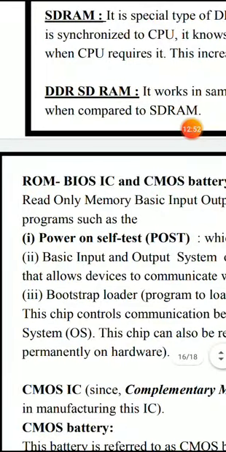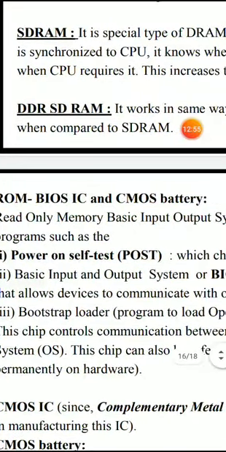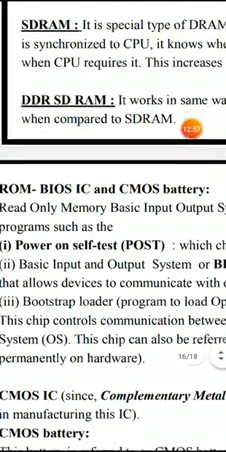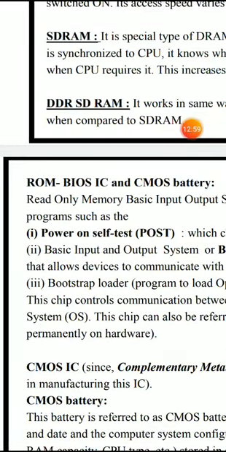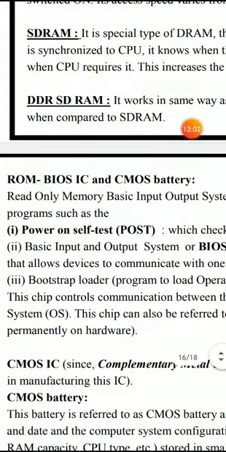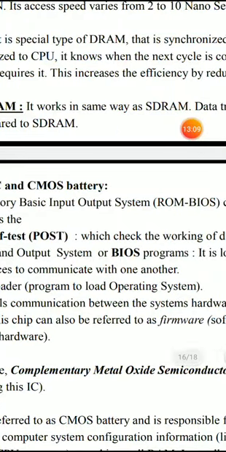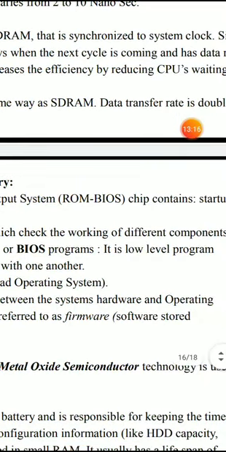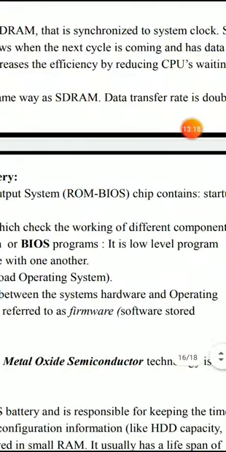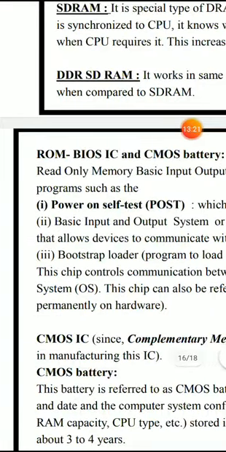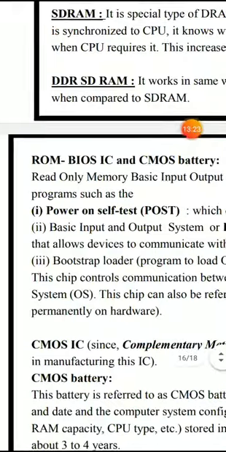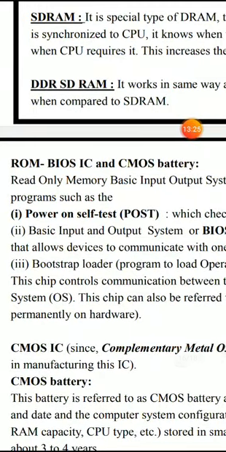Next one is called ROM, or BIOS IC and CMOS battery. ROM stands for read only memory. BIOS stands for basic input and output system. So the complete expansion of ROM BIOS is read only memory, basic input and output system. It is a chip which contains startup programs such as POST, which stands for power on self test.